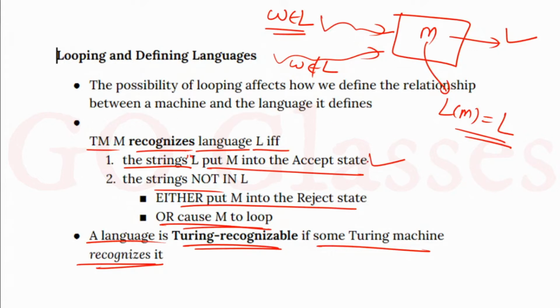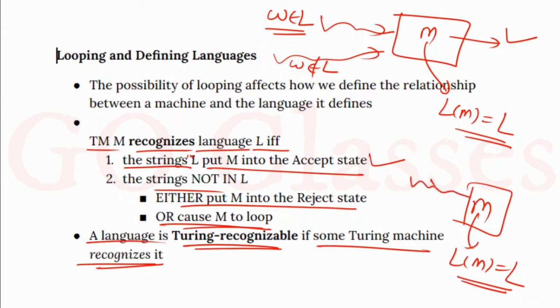So this is the point. Remember, if you have a Turing machine and let's assume that the language of this Turing machine is L, then what does it mean? It definitely means that if you give a string that belongs to L, for this string our Turing machine will halt and say yes. And for the strings that do not belong to L, this Turing machine may or may not halt. That we have already seen. So far we have seen the behavior of Turing machine. If everything is clear, then we will move to the next topic.